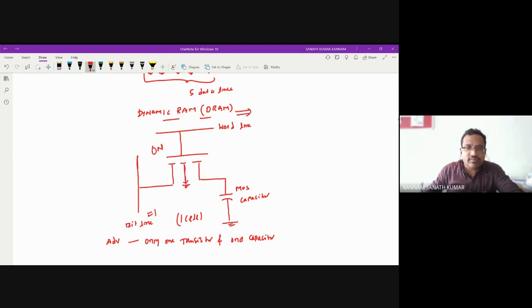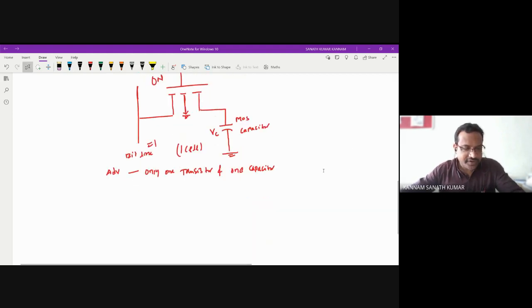Okay, so when the NMOS is on, what happens? This will be short circuited. So whatever the voltage value you are getting, that is coming into the capacitor. Whatever the bit line is there, it is coming into the capacitor. You know that the capacitor will charge and discharge. It is connected to ground, so whatever the supply voltage is there, it is discharging through the ground. So this is one of the disadvantages. You can note down a few points.